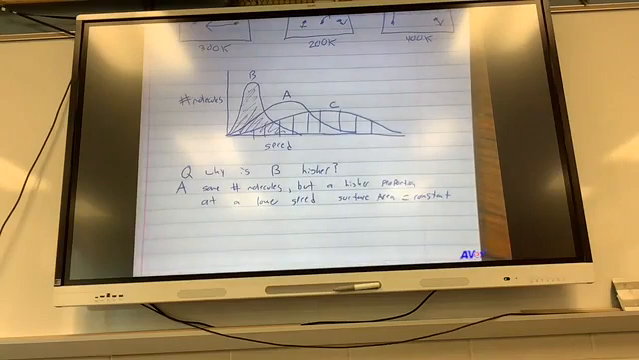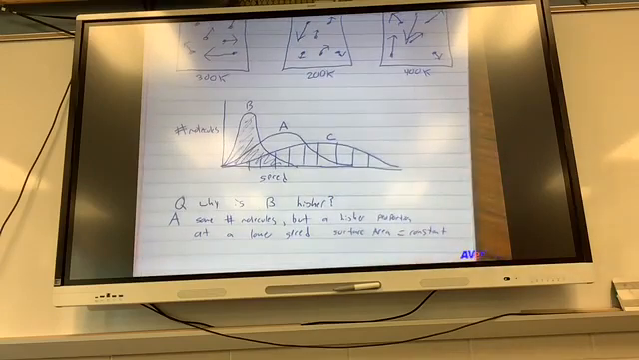Questions so far? Take a look at the packet. Higher, lower, or just leave it? Okay.